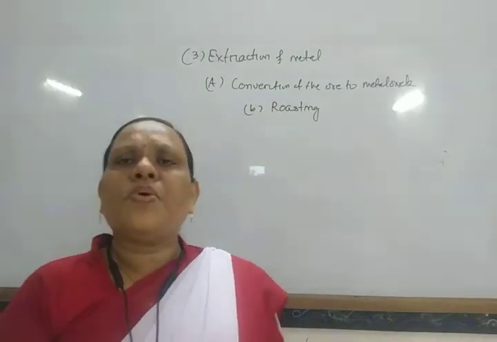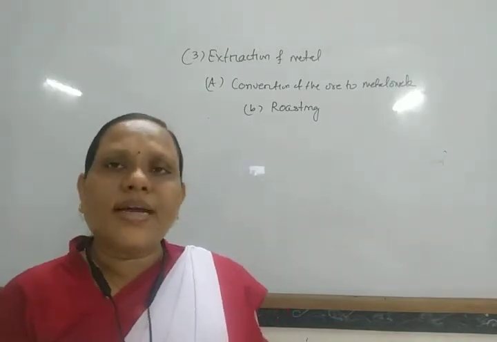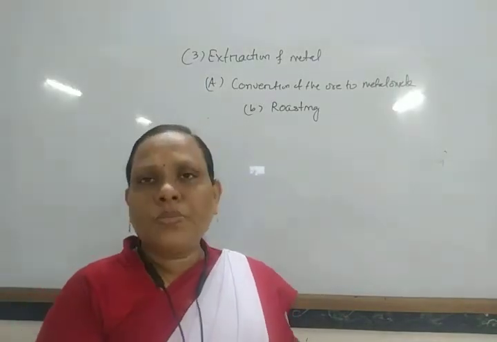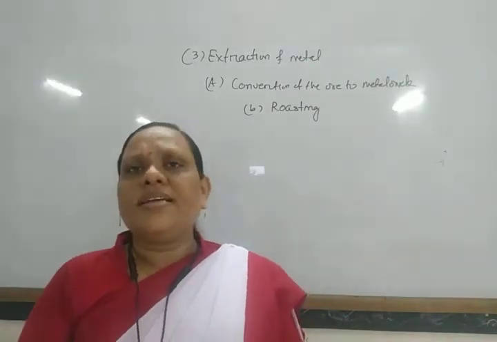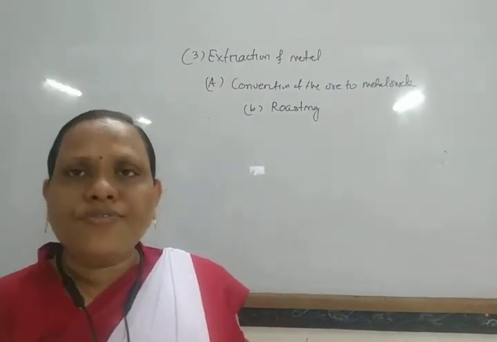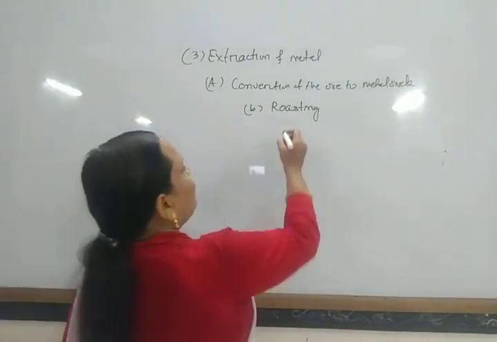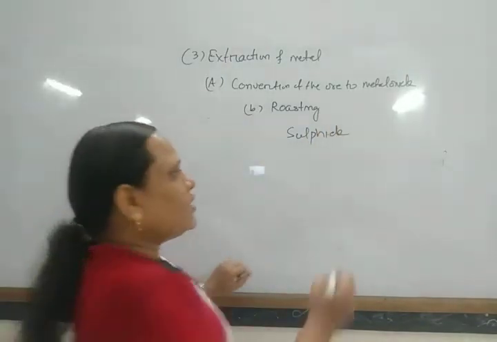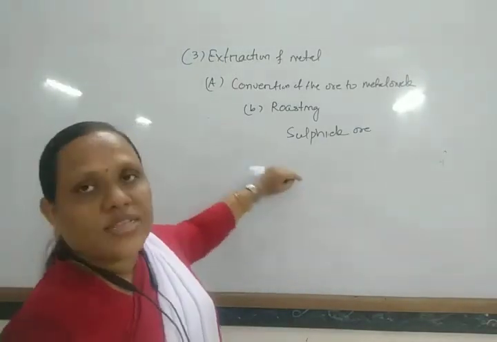Here also the volatile impurities are removed. If volatile impurities like arsenic, antimony, bismuth, and phosphorus are present, they are also removed by forming oxides. Calcination is carried out for carbonate or hydroxide ores, whereas roasting is generally carried out for sulfide ores. For example, iron pyrite and cuprite.